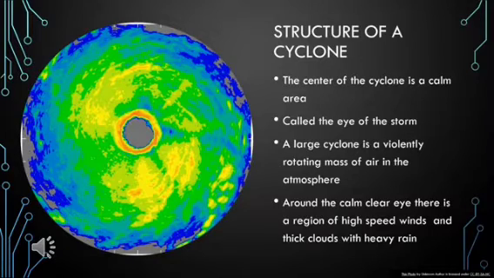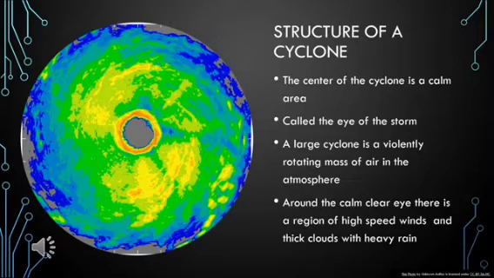Now let us talk about cyclones. Now the first thing that I'm going to teach you is the structure of a cyclone. Now how does it look? The center of the cyclone is a very calm area. Can you see over there in the picture? The central portion of the cyclone is calm, and that area is called the eye of the